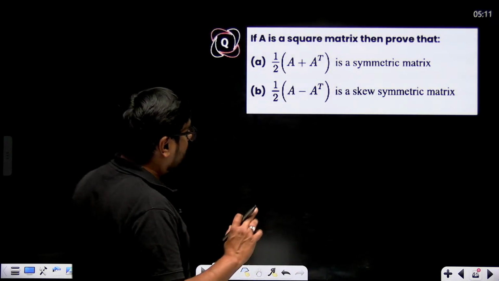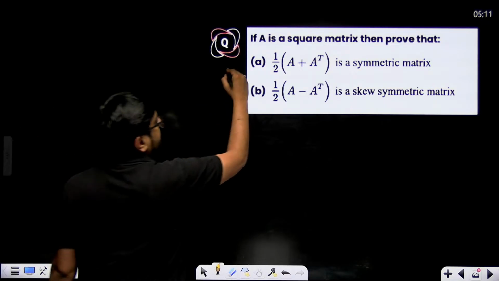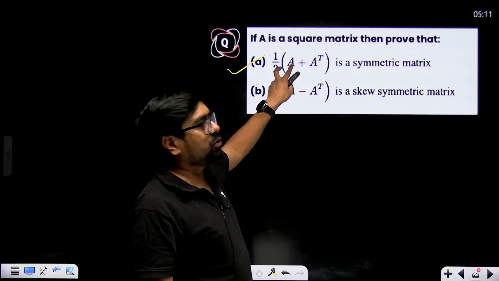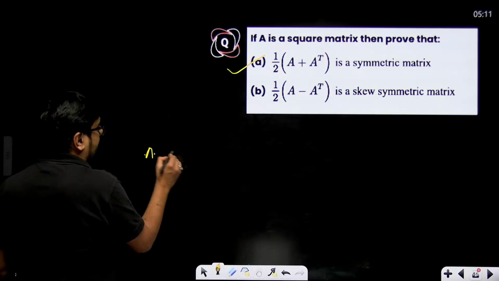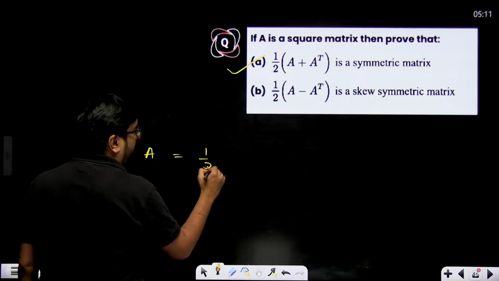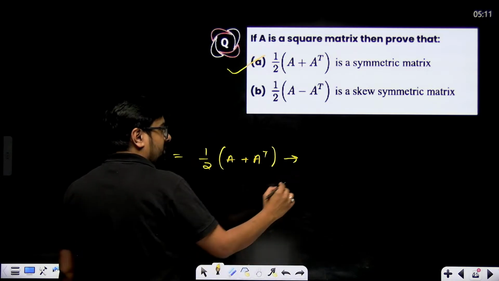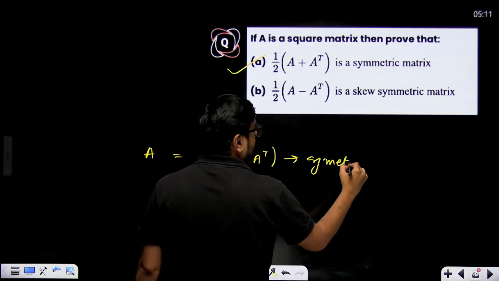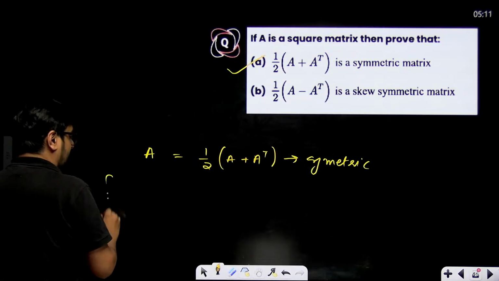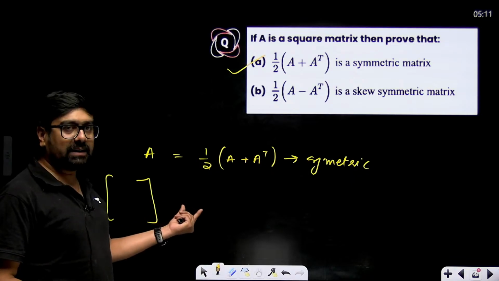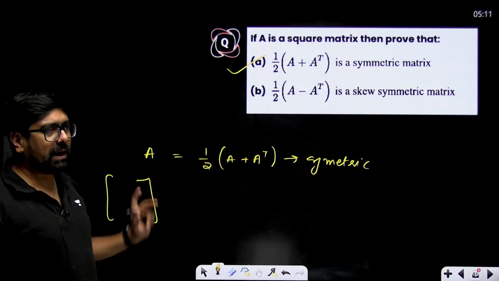Now how to represent a matrix as the sum of a symmetric and a skew symmetric matrix? Remember this first: half of A plus A transpose is always a symmetric matrix. So suppose they gave you a matrix A. You will say that half of A plus A transpose is symmetric. Suppose a matrix is given to you, you'll find A and you'll find its transpose, add both of them and multiply the result with half.